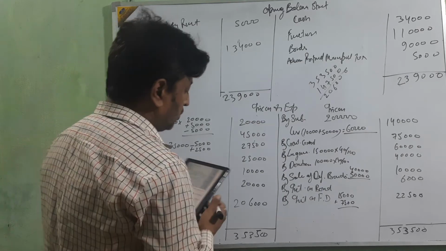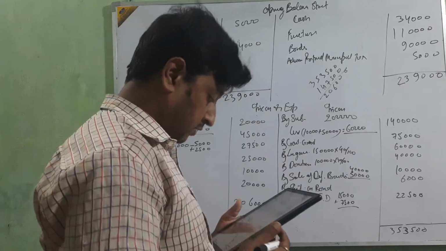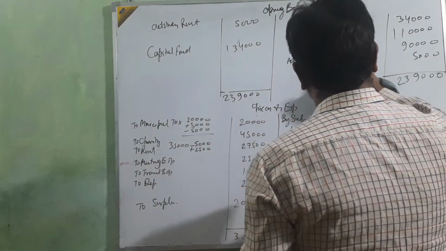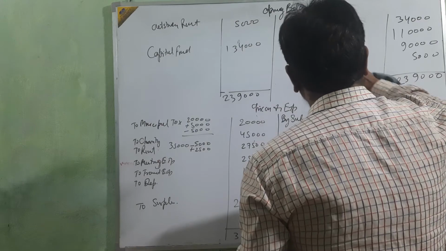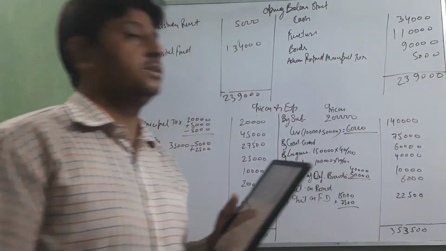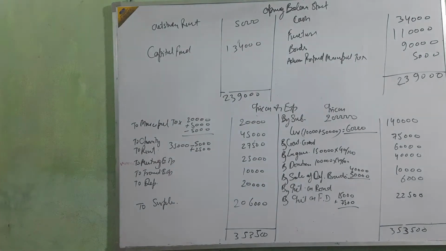2 lakh 6,000. Okay, beta? 2 lakh 6,000. Clear? Clear or not? See it again.